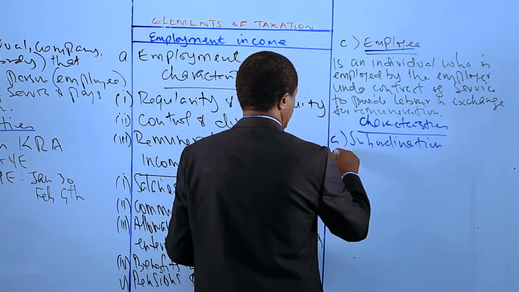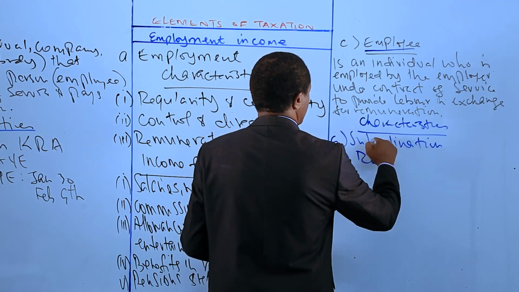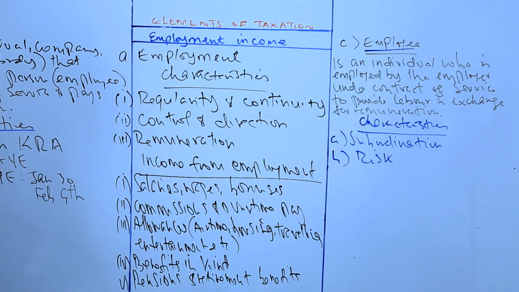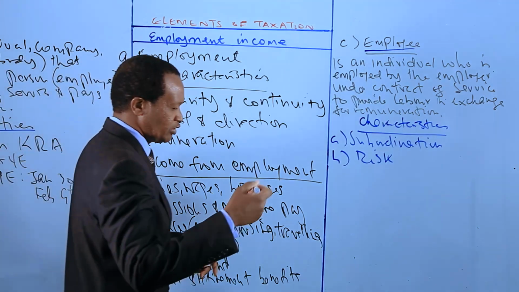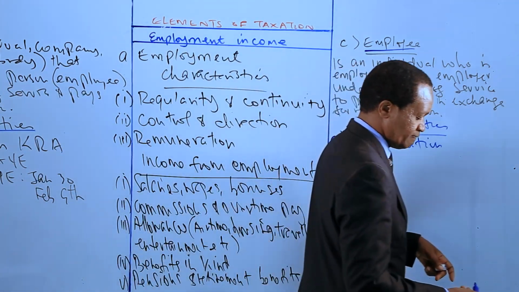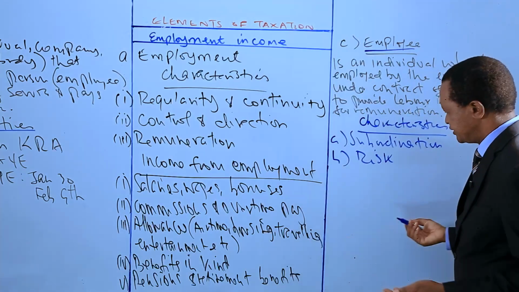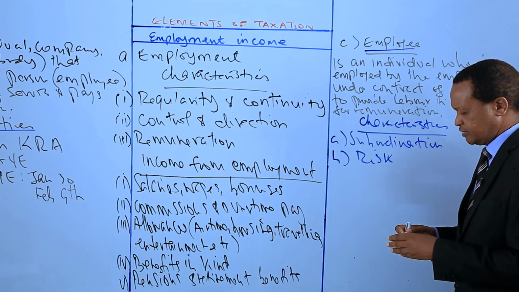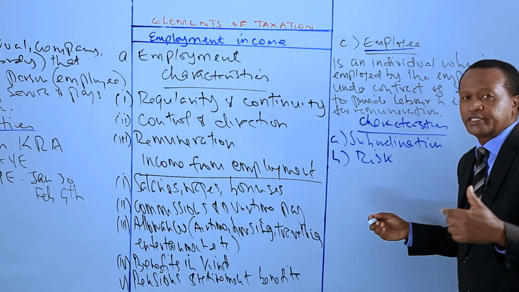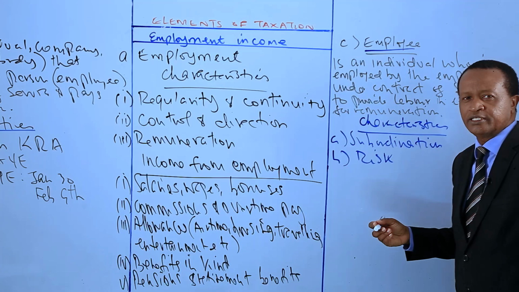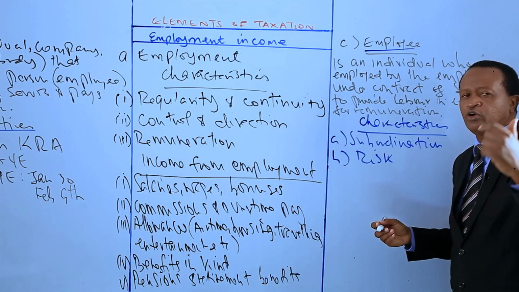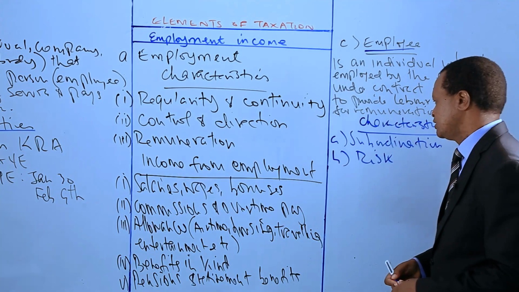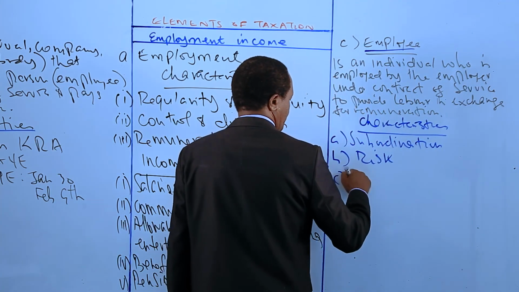Number two, the second feature is in relation to risk. The employee generally does not bear the financial risk of the business. Does not bear any risk. If the company makes losses, then the losses are borne by the employer and not the employee. The employee does not bear the financial risk of the business. You understand? Yes.